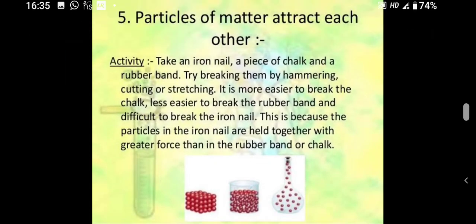Next, particles of matter attract each other. In order to prove it, we will perform a small activity. Take an iron nail or a piece of chalk or a rubber band. Try breaking them by hammering, cutting, or stretching. It is easier to break the chalk, less easy to break the rubber band, and difficult to break the iron nail. This is because the particles in the iron nail are held together with greater force than in the rubber band or chalk.